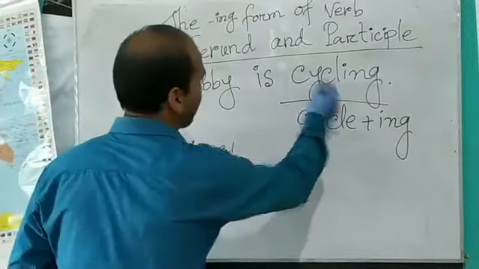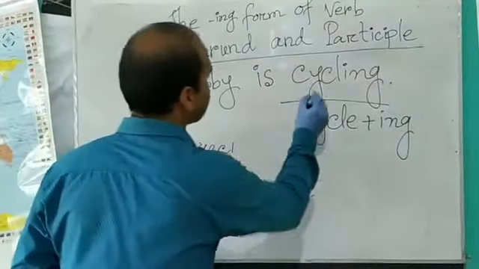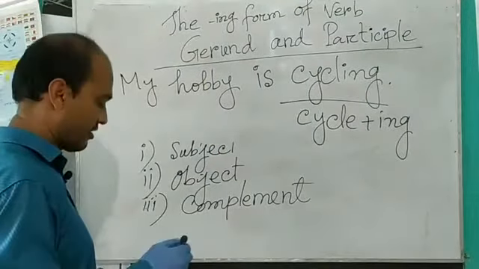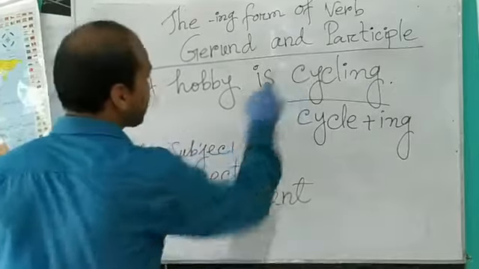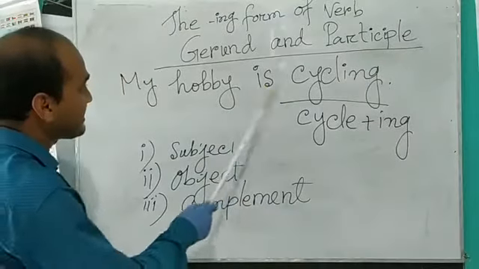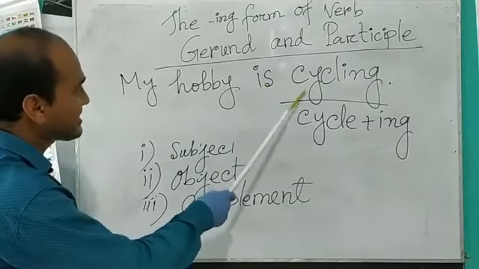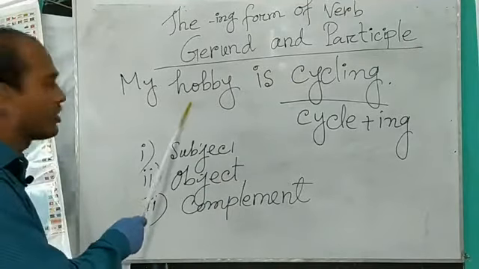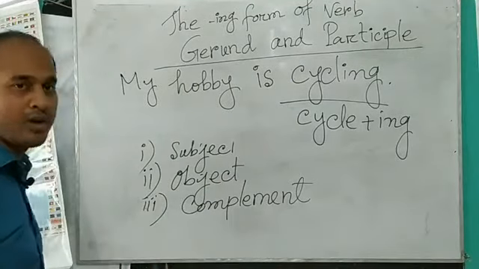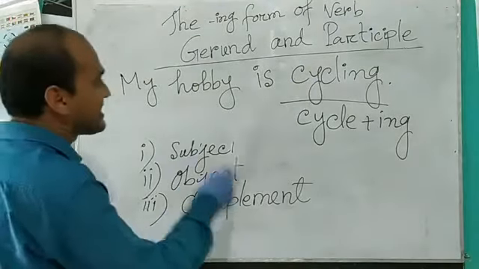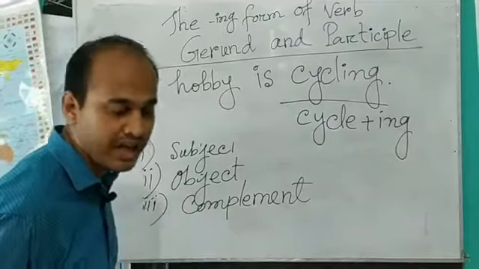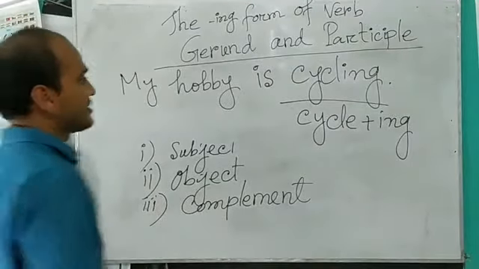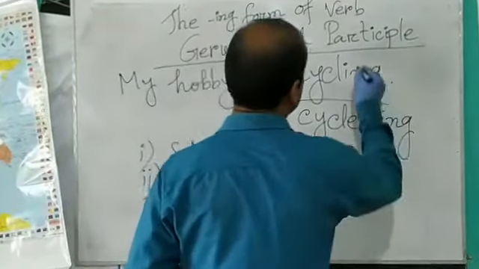This is verbing and this is a gerund here. As it doesn't modify or qualify hobby, that's why it is a gerund. This is a gerund as well.